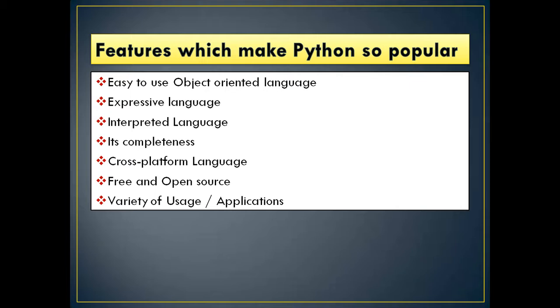As compared to C and Java languages, it has fewer libraries. It is also not strong on type binding. What is the meaning of this? Type means data type.